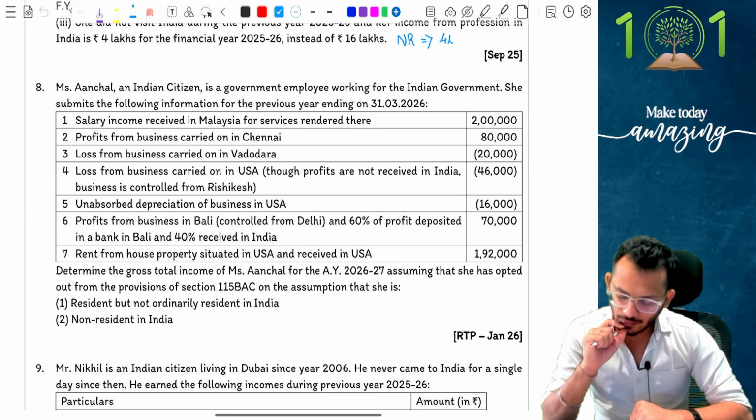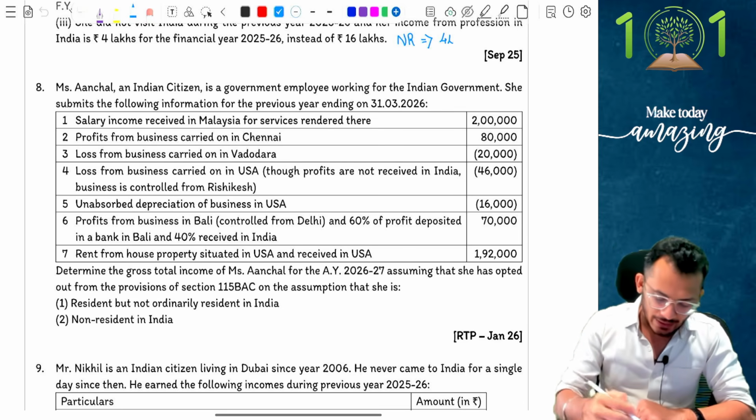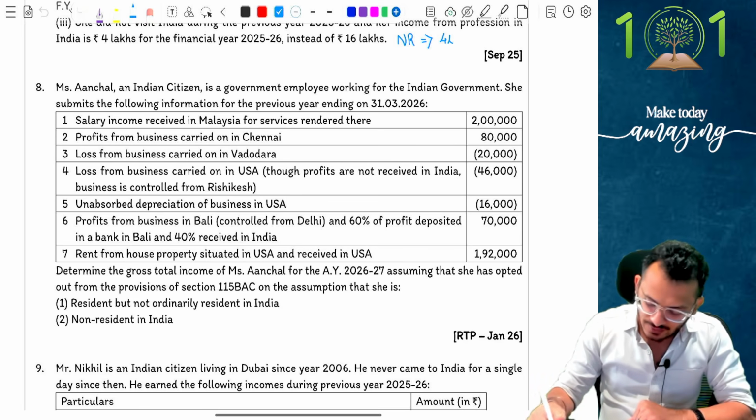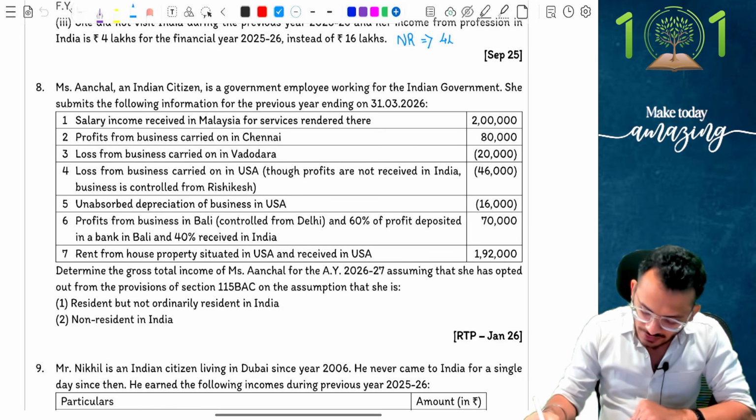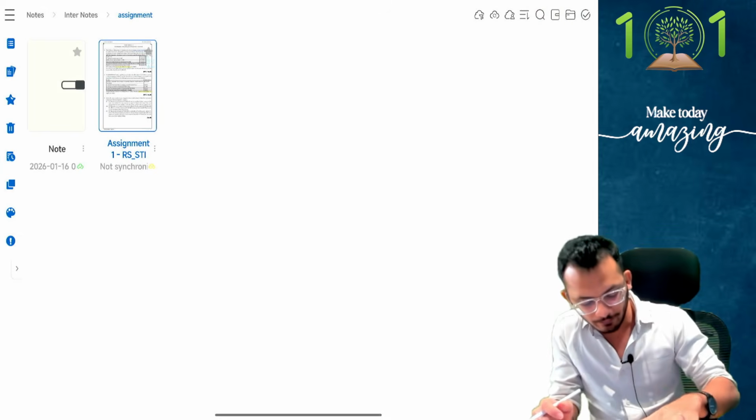Determine the gross total income, assuming that she opted out of provisions of 115BAC on the assumption that she is RNOR or NR, which means I'm now going to check whether she is RNOR or NR. Both the situations have to be computed. I think this has to be solved. So let's solve it together, people.